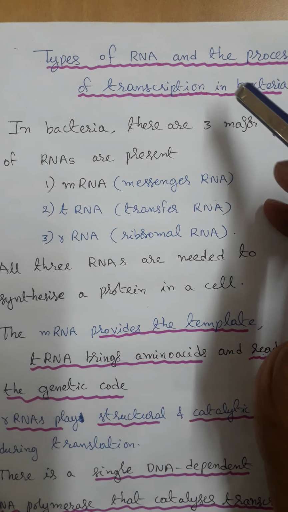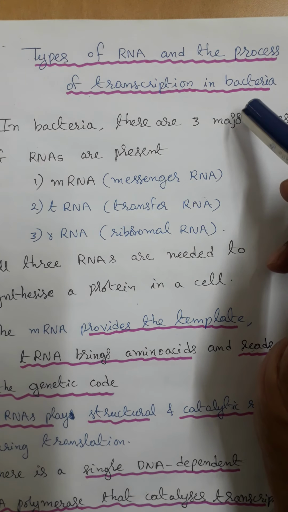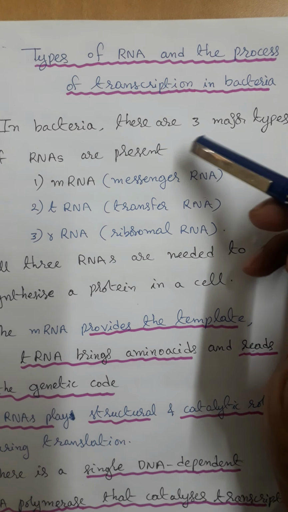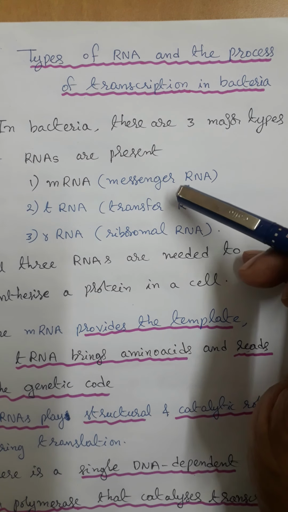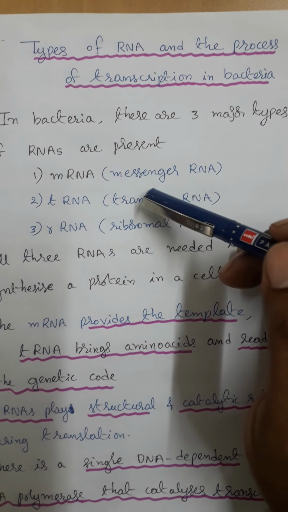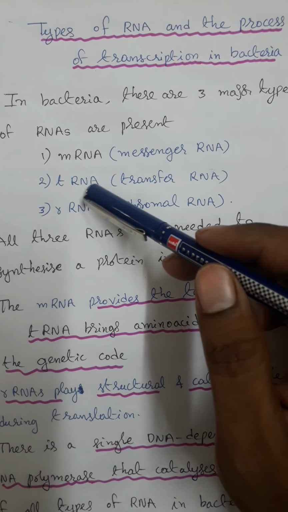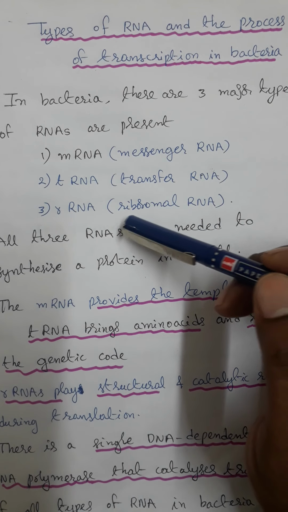Today I am going to teach you about the types of RNA and the process of transcription in bacteria. In bacteria, three major types of RNAs are present. What are they? One is mRNA, messenger RNA. Second one is tRNA, transfer RNA. Third one is rRNA, ribosomal RNA.